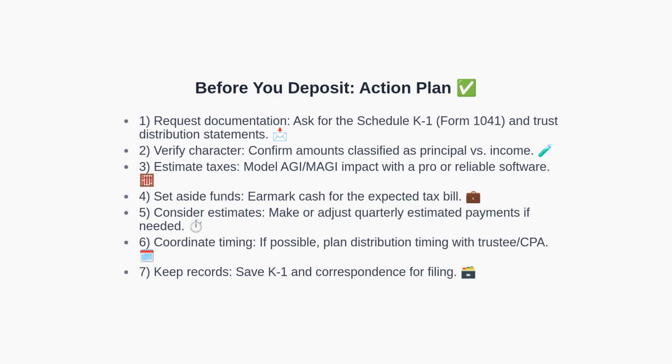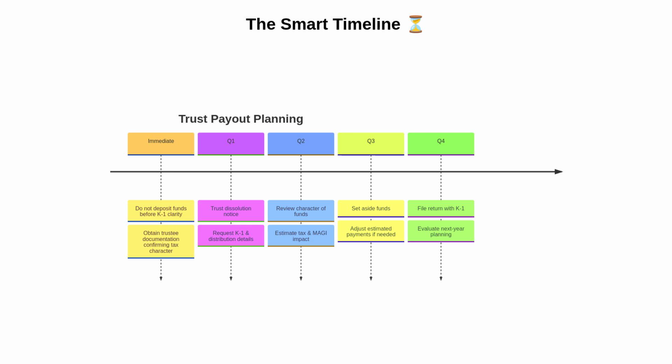Sixth, coordinate timing with your trustee and CPA if you can manage the calendar. Seventh, keep all documents for your records and for filing. To see how these steps unfold over time, let's view a simple timeline. This timeline places key actions across a typical year.